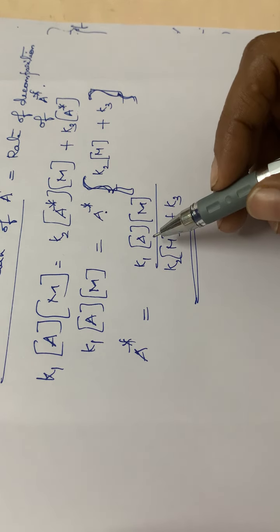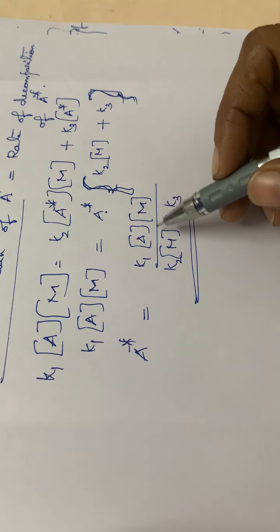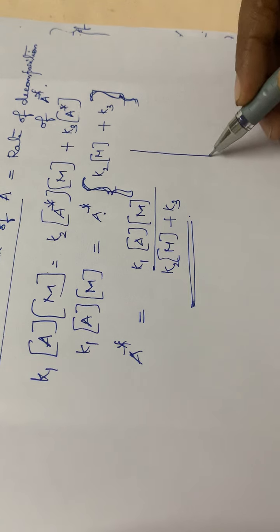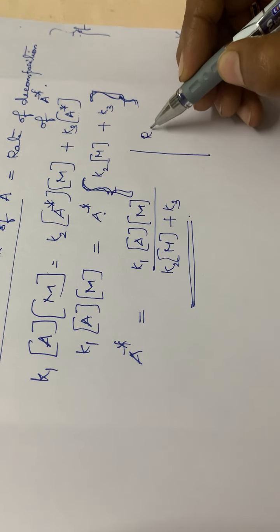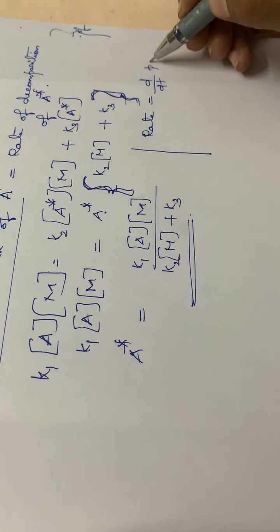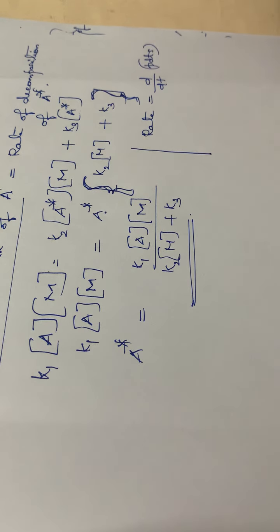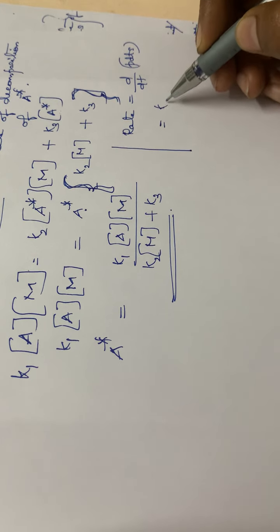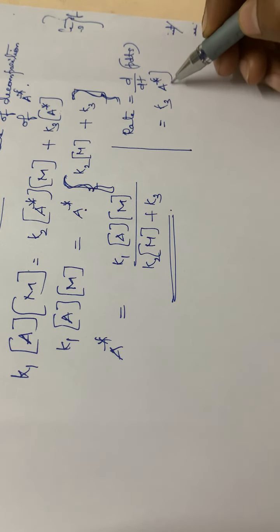Then, what about the rate of formation of products? Rate is equal to d by dt of products. We have written this already. How will you calculate it? It is K3 into A star, isn't it? We had already written K3 into A star.